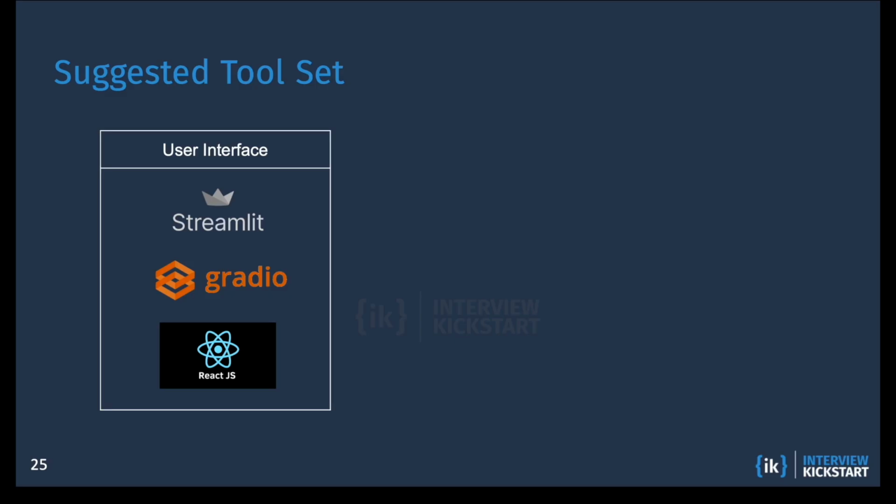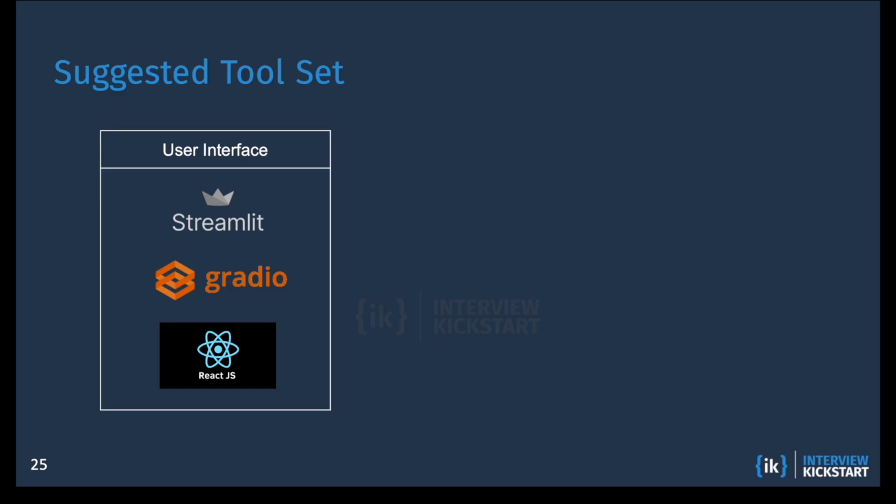Let's move on to the suggested toolset. In developing your version of the Resume Coach, you will leverage a set of tools and technologies that mirror those in cutting-edge applications. These include creating the front end or the user interface. You can use JavaScript or React, wherein if you are extending the front end beyond the basic functionalities, JavaScript combined with React will provide a dynamic user experience and interface. You can also use Streamlit, which could be chosen for its efficiency in rapidly developing and deploying data-rich web applications.